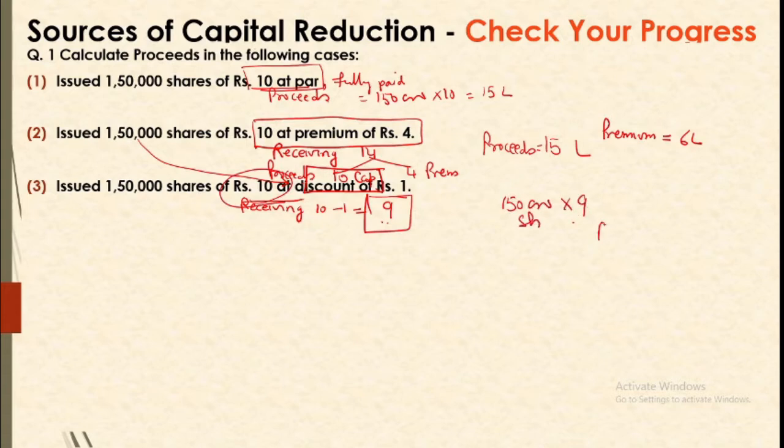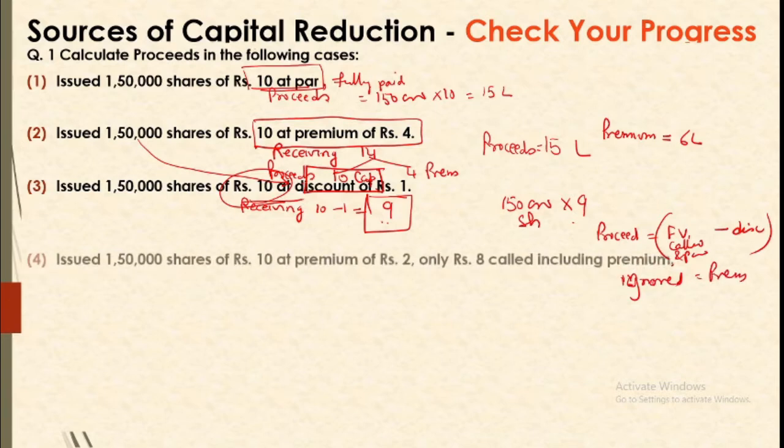So proceeds is equal to face value called and paid minus discount, and premium is ignored. Premium is not to be considered. Premium is not a part of proceeds.